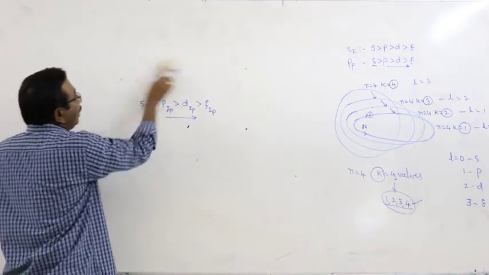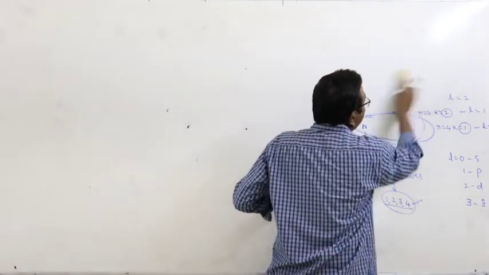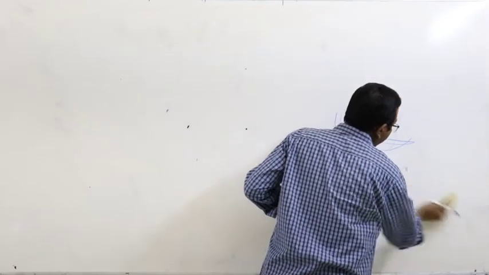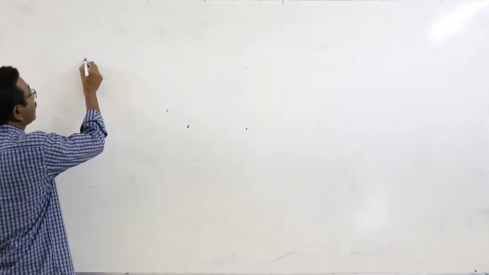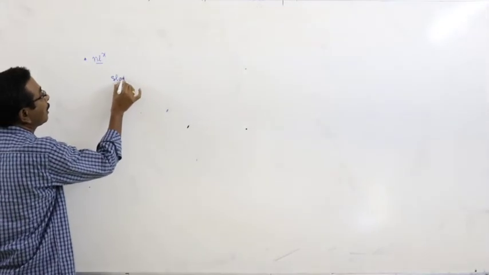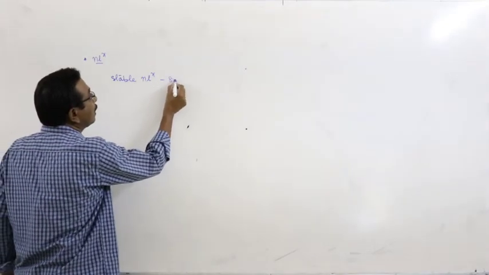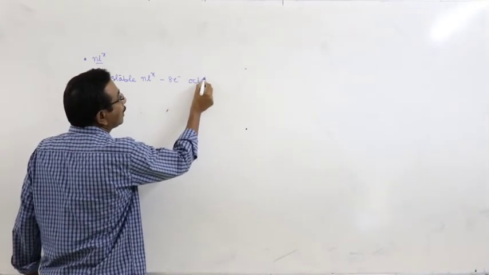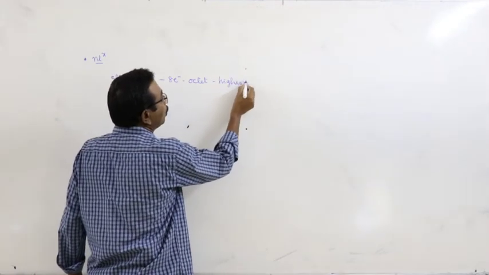And finally, electronic configuration. Already I have given the information related to the influence of electronic configuration on the ionization potentials. Look at the statement. The elements which are having stable electronic configuration, meaning octet configuration, are having higher IP values.